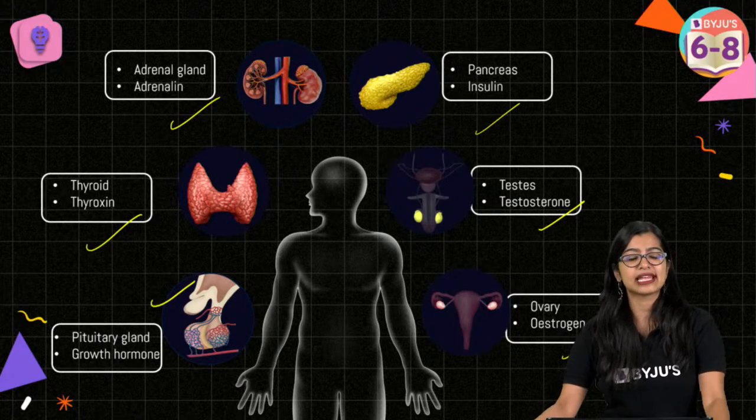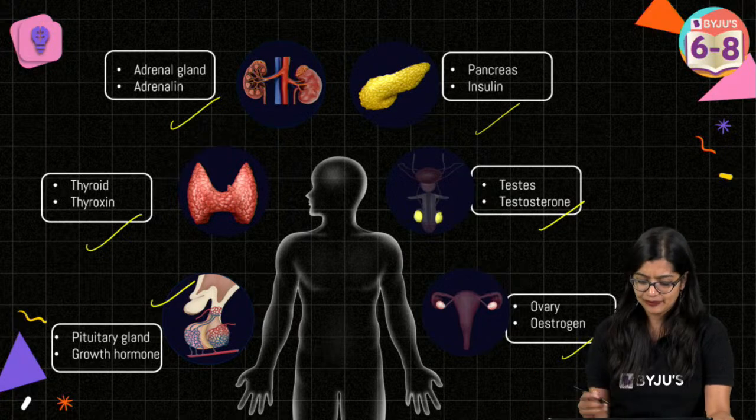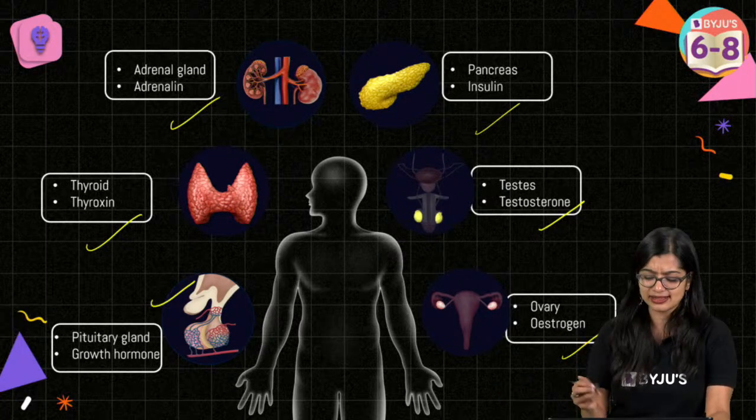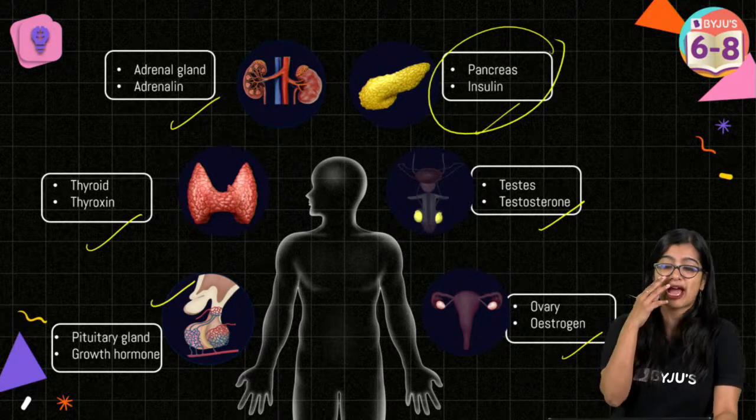Ma'am, ovaries, they are not heterocrine. See, to an extent you can say, but mainly when you talk about mixed glands, it's pancreas, right?